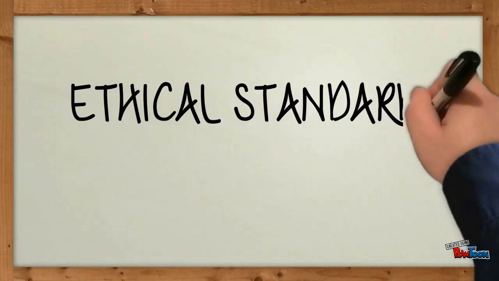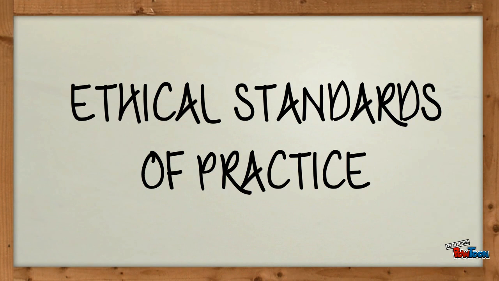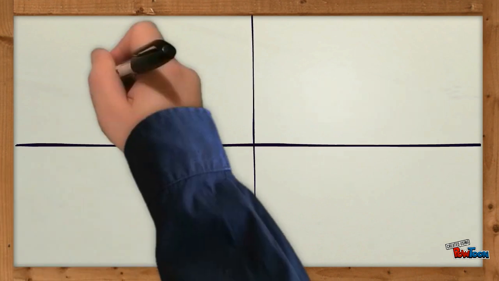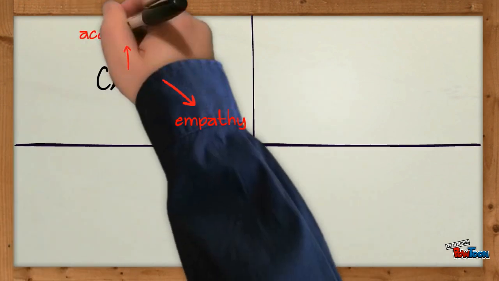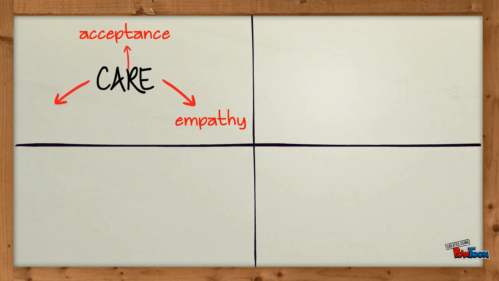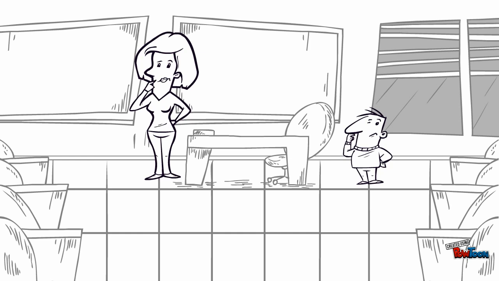As teachers, we must remember to follow the ethical standards for the teaching profession according to the Ontario College of Teachers. The first ethical standard of care entails teachers showing empathy, compassion, acceptance, and interest for developing students' potential. Teachers must demonstrate their commitment to students' well-being and learning. They should treat students equitably and with respect and should be sensitive to factors that influence each student's learning.